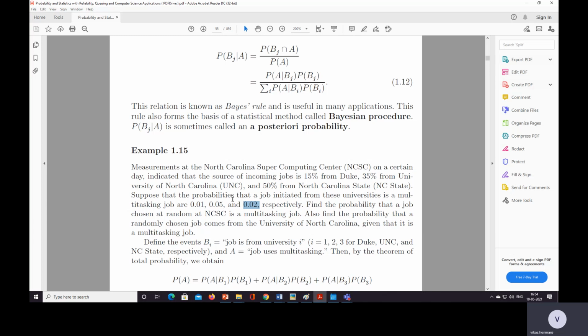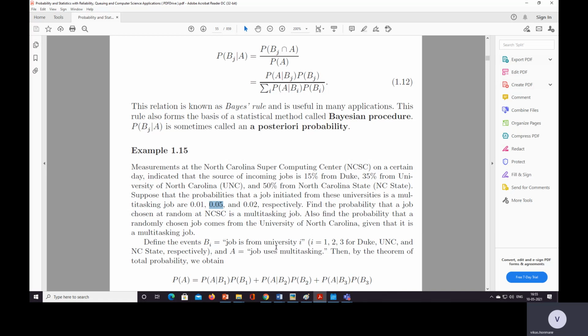That means it is given that for the incoming job from Duke, given it is multitasking, the probability is 0.01. Then from University of North Carolina, given it is multitasking, 0.05. Okay. Then find the probability that a job chosen at random at North Carolina State is a multitasking job. Also find the probability that a randomly chosen job comes from the University of North Carolina, given that it is a multitasking job. Okay, so define the event